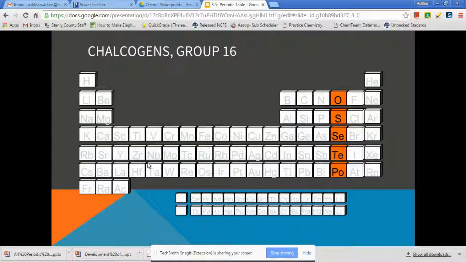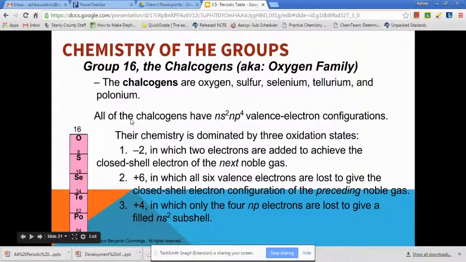And now you'll see the names of these groups, but what we will tend to call them for groups 3 through 6. So the first one we're going to start with is 16 or 6A. Here they're called the chalcogens, but we also call them the oxygen family. So with these, it's oxygen down to polonium.